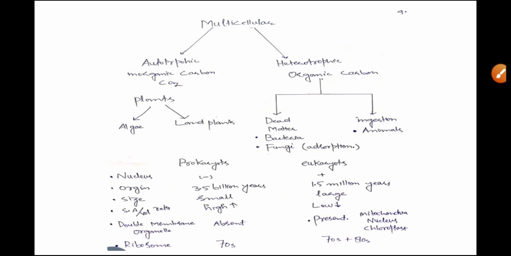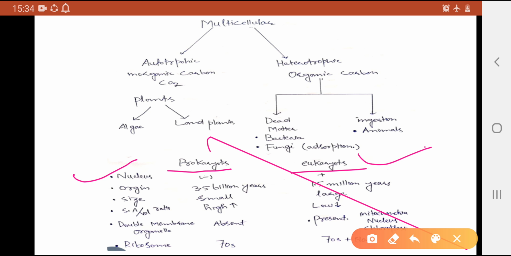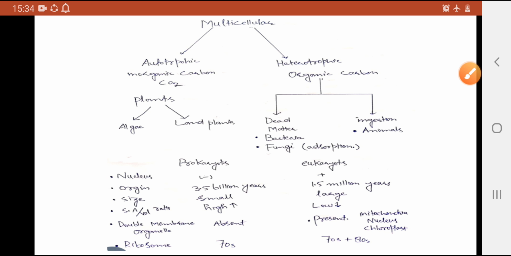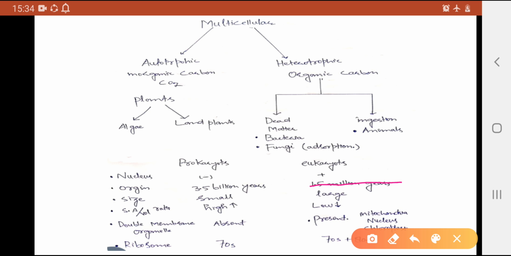And now we will talk about the differences between eukaryotes and prokaryotes. As you know, prokaryotes came first, and after that eukaryotes came into existence. The nucleus is present in eukaryotes and absent in prokaryotes. The origin of the eukaryotes is 1.5 billion years ago, and the origin of the prokaryotes is 3.6 billion years ago.